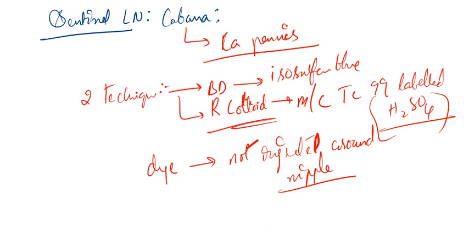And one more thing is, the surgeons use a special probe to detect all this, called a gamma probe. If you go to a breast oncology operation theater, obviously you will see this gamma probe there.